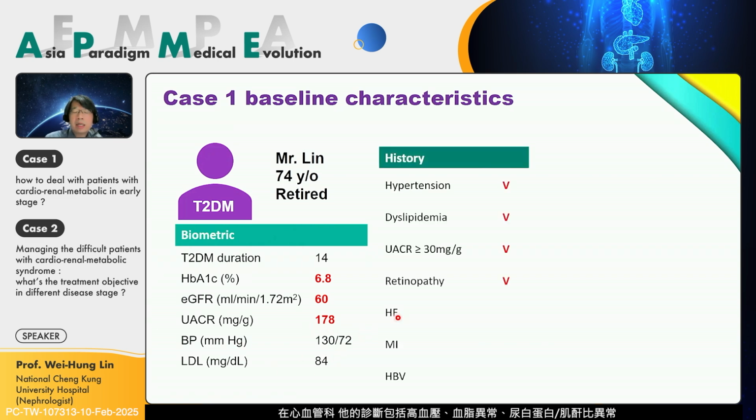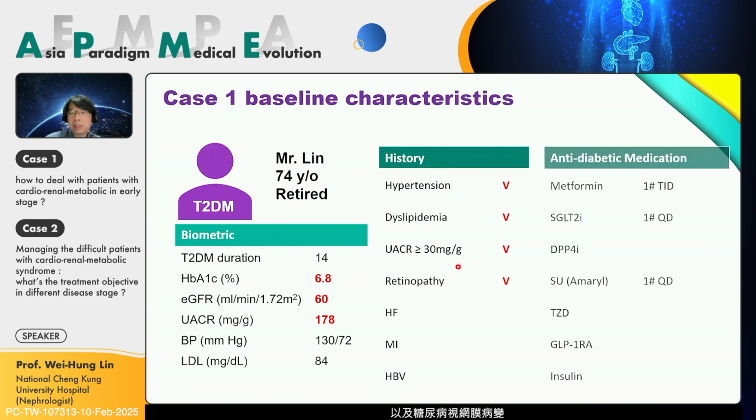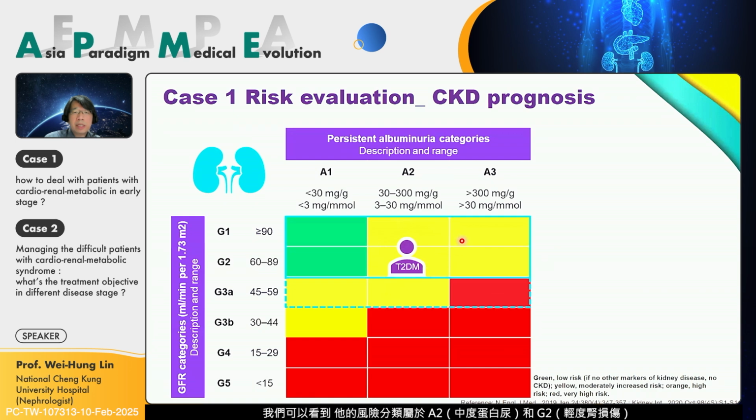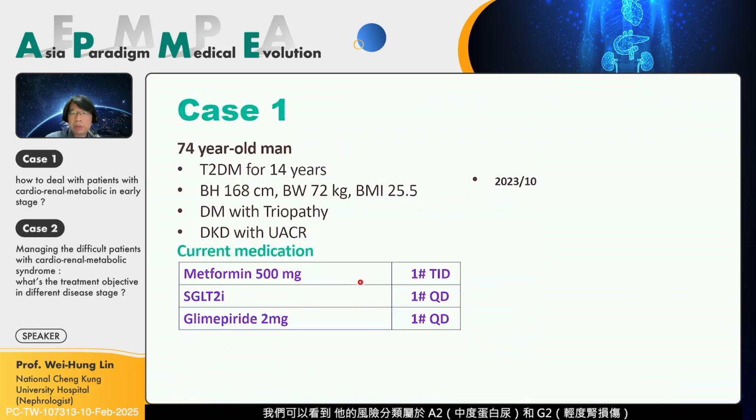So in the cardiovascular patient department, he has hypertension, dyslipidemia, UACR, and retinopathy. His medication for the diabetes includes metformin, an SGLT2 inhibitor, and sulfonylurea. We can see the risk category: he's over the A2 and the G2.